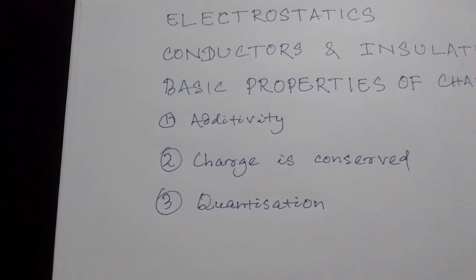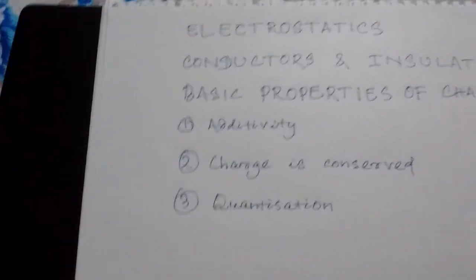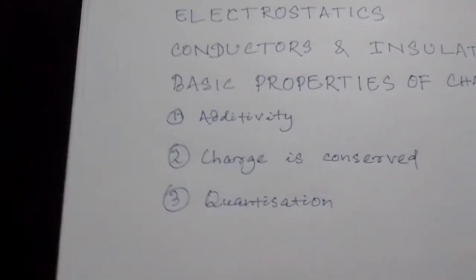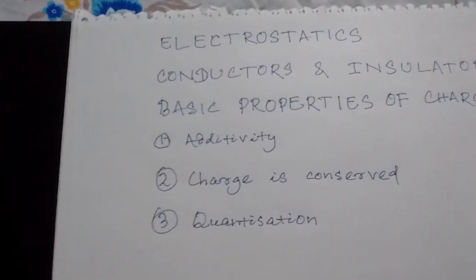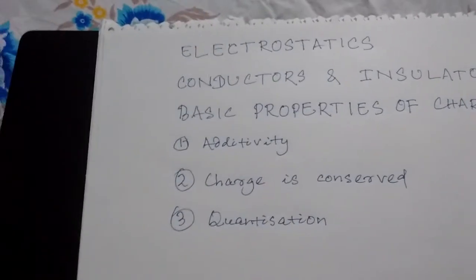Next is quantization. What is quantization? To understand this, let us take a practical example. Suppose you are going to a shop and asking for 1 kg of sugar from the shopkeeper.